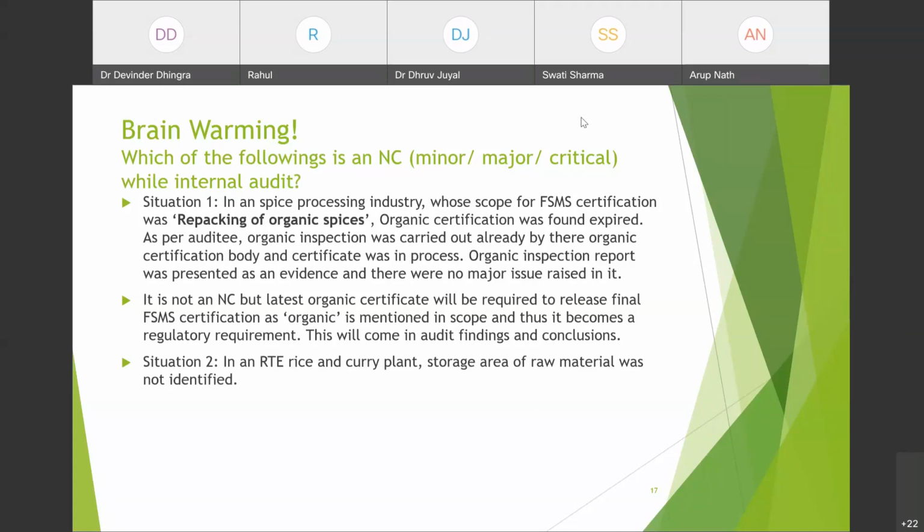I would read it again. Storage area of raw material was not identified. Minor. Yes, it will be a minor NC because the storage area was not identified. If the raw material itself were not identified, it would have been a major NC. So in this case, correction and corrective actions are required. So this was all about audits.